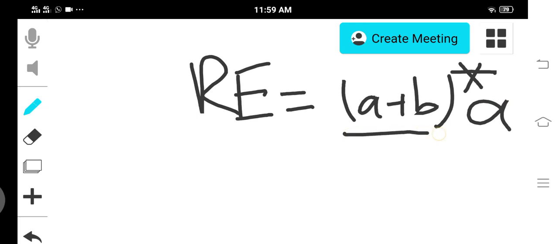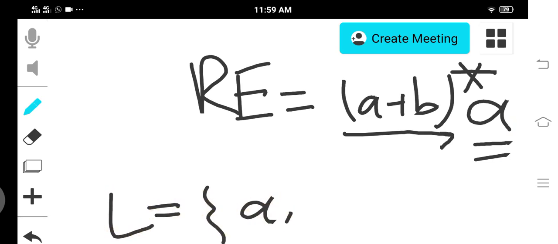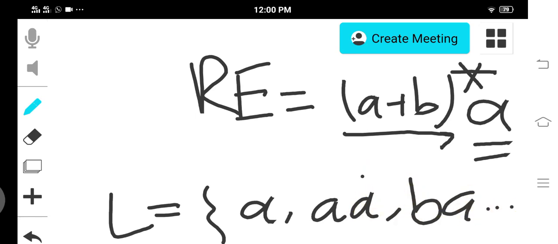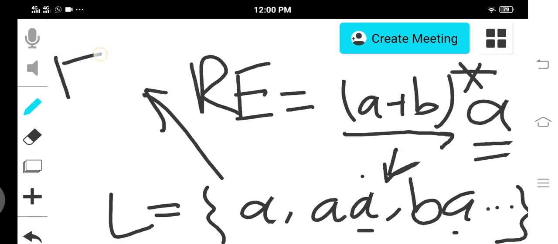It means a language of words containing any combination of a, b at the beginning, but the word must end with a. So it generates the language of words ending with a, ba, and so on. So it is a language generator, and finite automata is a recognizer of the language.